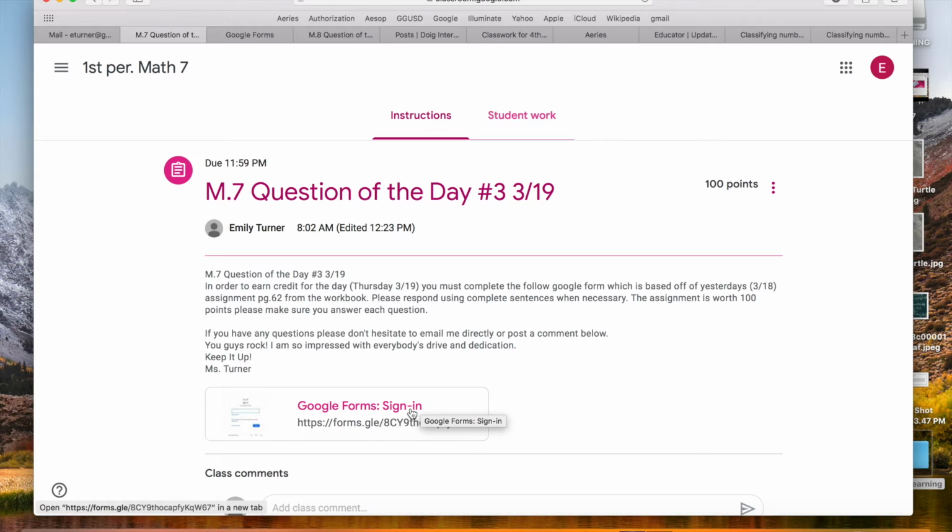Okay, so this Google form is based on the homework that you were supposed to be working on the day before. So it's going to ask you a question about the material, and then it's going to ask you a question based on the homework itself. Two things about this. One, please only submit the Google form once, okay? Only submit the Google form once. And please use complete sentences, okay? And also use your notebooks, guys. All these answers are in your notebooks, and so please use your notebooks to help you. So once you do your Google form, you're responsible for that every day, one question a day. That should be the first thing you do.